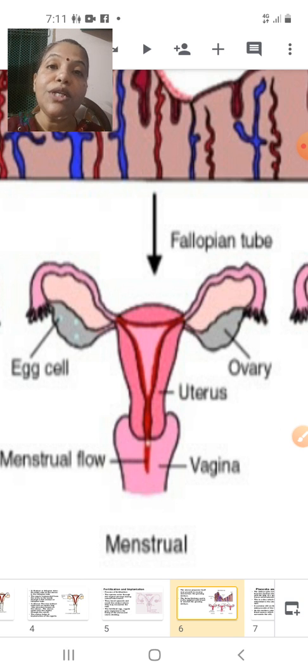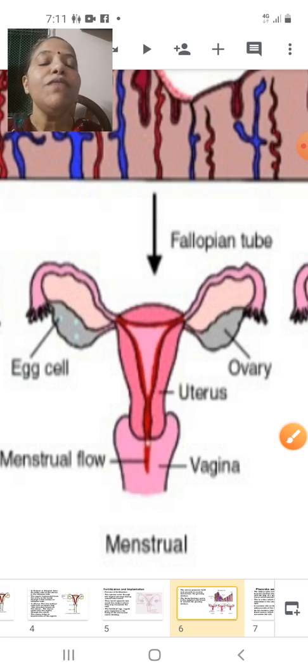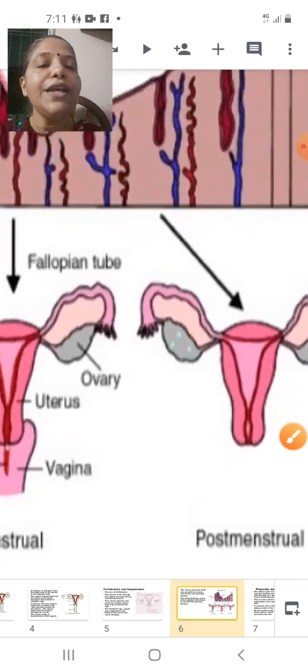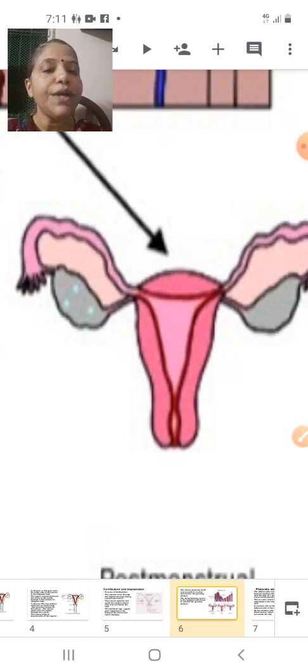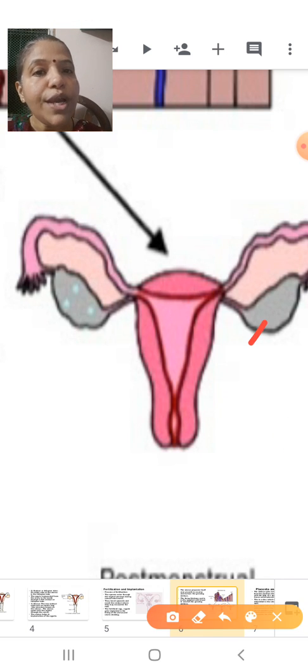So here now what is there? Since the ovum has not come, whatever preparation is done is going to be removed. You can see the blood oozing out through the vagina, and you can see the preparations being broken. Once the preparation is broken, again the uterus will enter into this particular stage. Now the uterus is going to prepare itself for the next month, when the ovary is going to release the ovum.